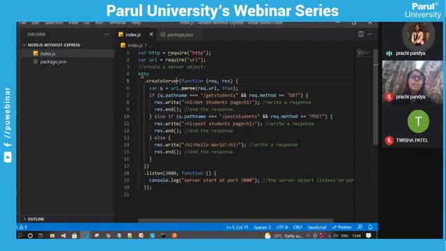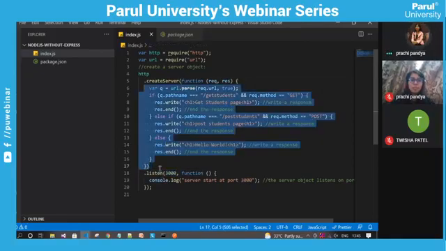So here we are creating the HTTP server by calling http.createServer. And once it is created and we are listening on port 3000, it means our server is going to receive incoming requests on port number 3000 and the response will be sent to that port only. And once that server is created, we are executing this callback function.